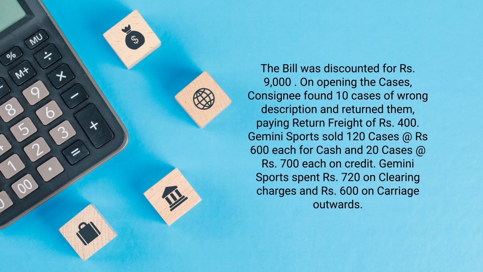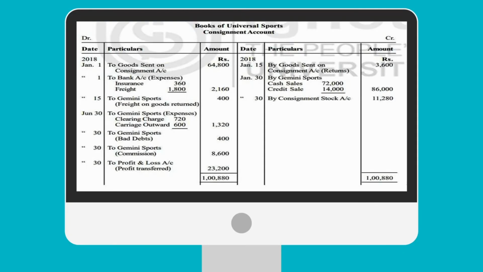Yes. So the consignee found 10 cases of wrong description and returned them. So the cost of one case is 360, and the consignee has returned 10 cases. So 360 multiplied by 10, 3,600. So I think this figure, goods returned 3,600, is clear.